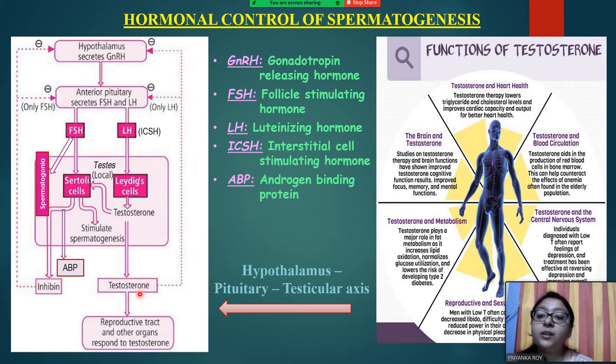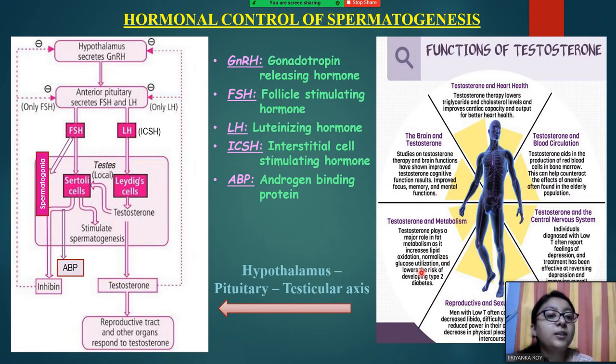This testosterone is then responsible for various functions which we can see here. Mainly testosterone is known as a sex hormone responsible for the sexual functions of men, but we can see that testosterone has some other functions as well. For heart health, it lowers cholesterol levels and improves cardiac capacity. In the brain, it has been showing improved results in cognition, focus, memory and mental health functions.